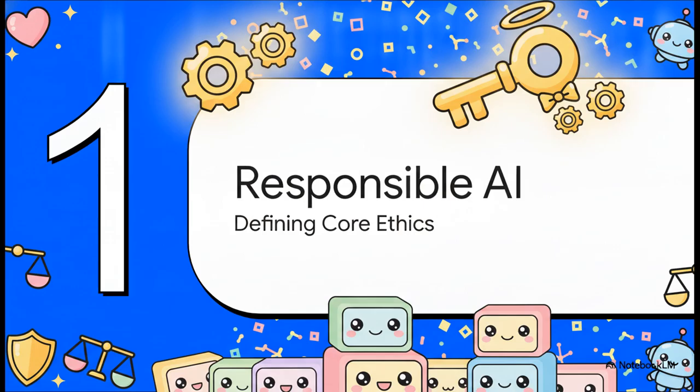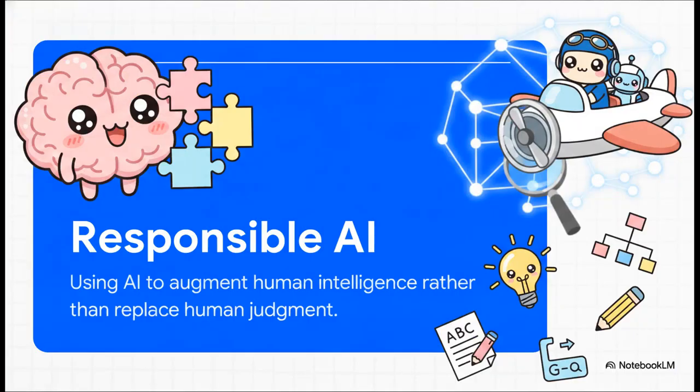Starting off with Section 1, defining responsible AI. Okay, the absolute crucial point we need to establish from the get-go is this. Responsible AI means using this tech to augment human intelligence, not to replace human judgment. AI is an incredibly powerful tool to assist you. You can use it to brainstorm, to outline a project, or just check your grammar. But it is never an excuse to abandon human accountability, and it's certainly not a tool to deceive others.